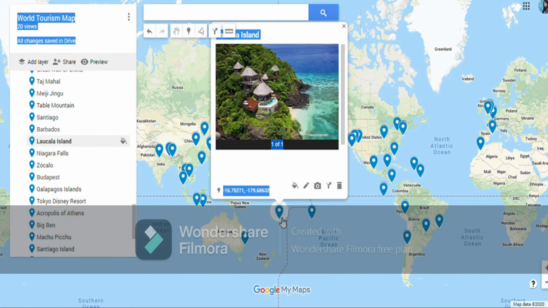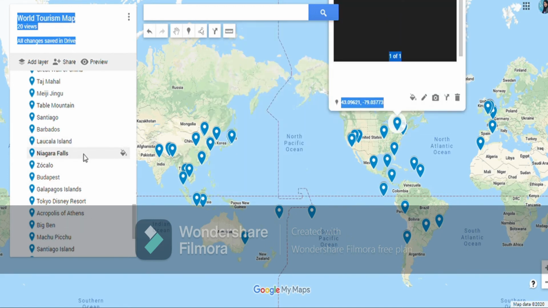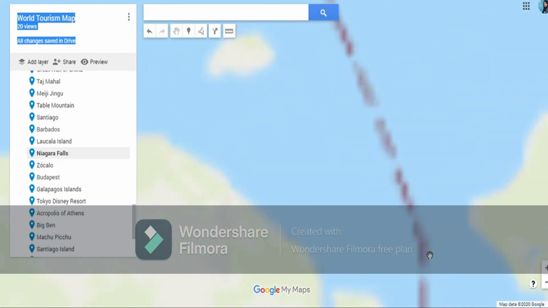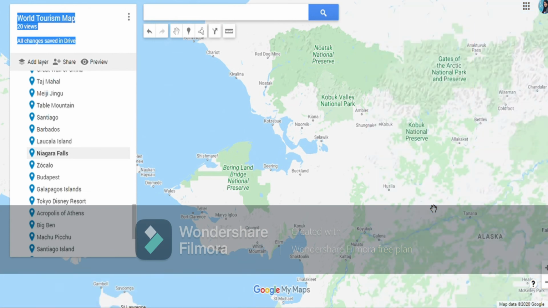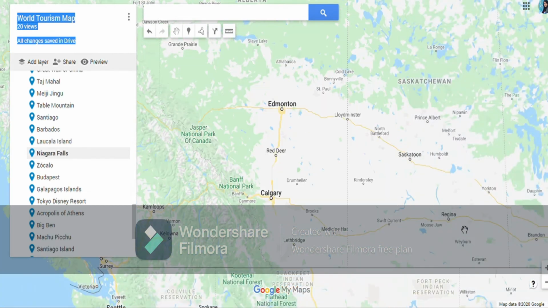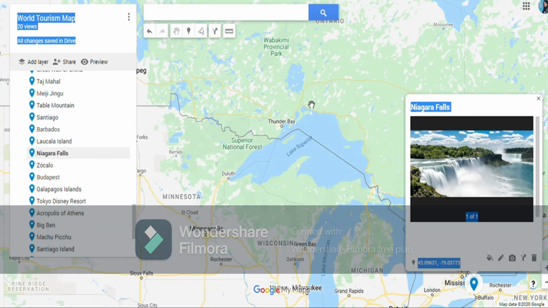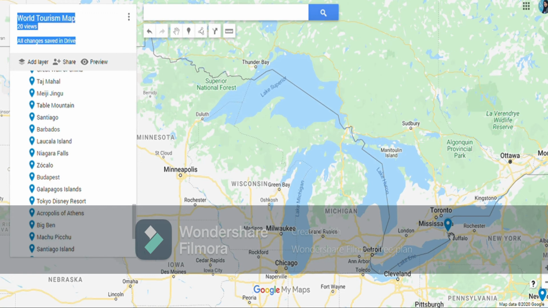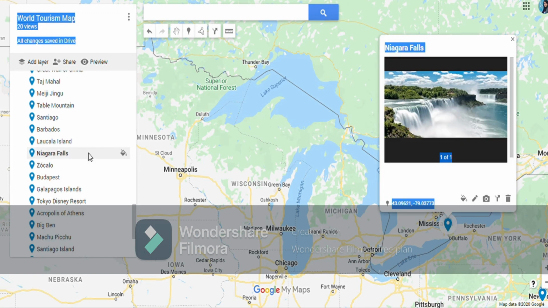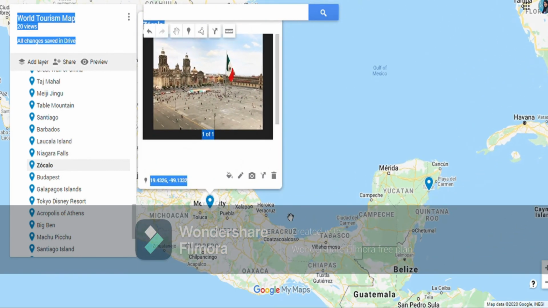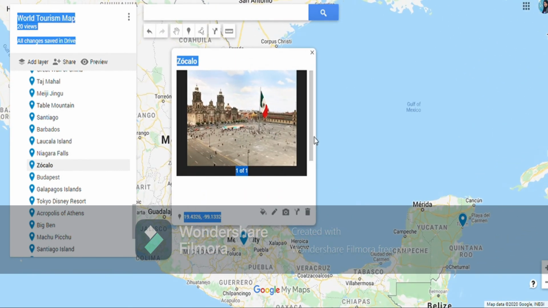Then we have Niagara Falls, the border between USA and Canada. It is in both the countries. Here, this is Niagara Falls, between Canada and USA. Then we have Zocalo in Mexico City. We have this Zocalo. Mexico is a Central American country.